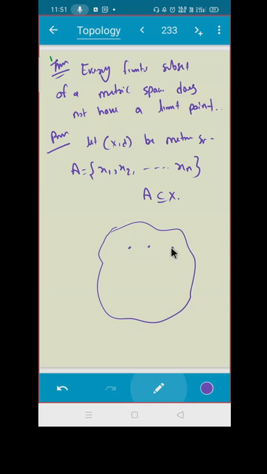A finite set means your points are scattered like this, correct? What you have to make sure is that if you take any point, it should not contain any other point. You make this point as center, you form an open ball, and it should not contain any other point. So you just have to choose a radius. Can you tell me what radius I should choose?